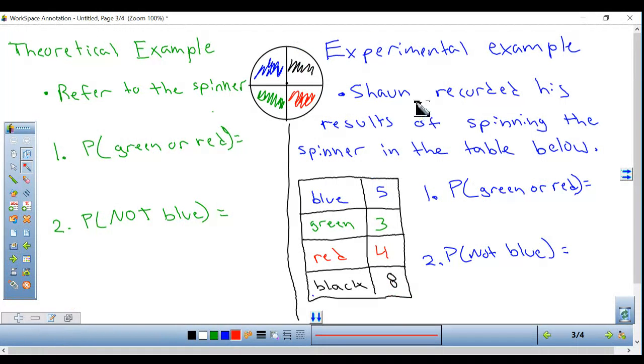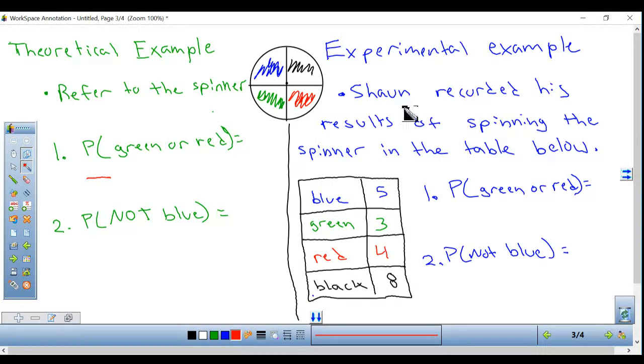Now we're going to refer to the spinner. Theoretical on the left side, we're going to start there first. So theoretically, not based on any experiment, just looking at the spinner, what is the probability that she lands on green or red? So I need to calculate how many total possible outcomes are there first.